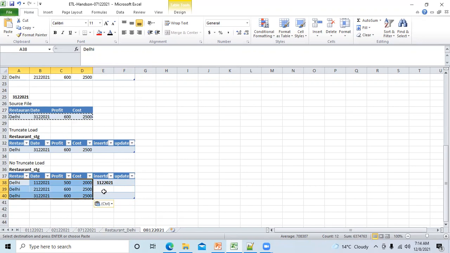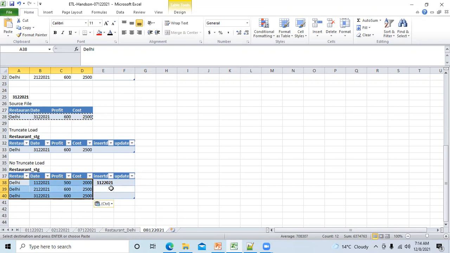Okay, now tell me one demerit of no truncate load. What's the demerit of this one? One merit we have discussed is that we have the history data. We can go back and check what data we have received from the source. But there is one demerit as well. Tell me what is the demerit?